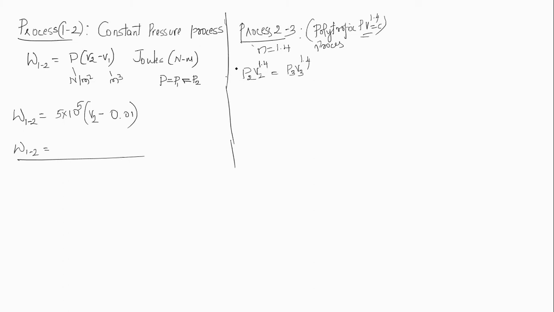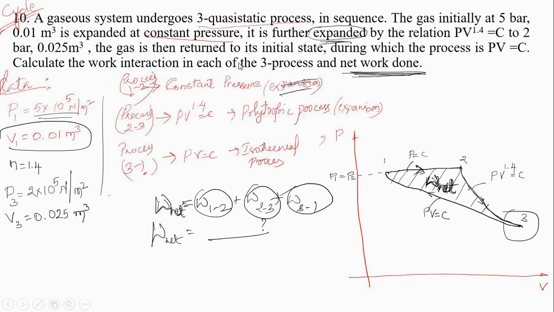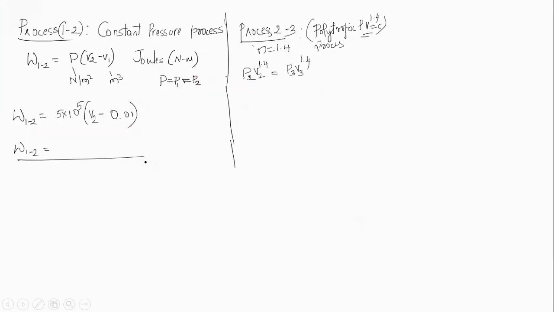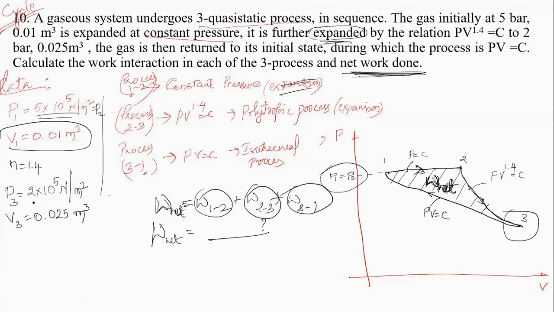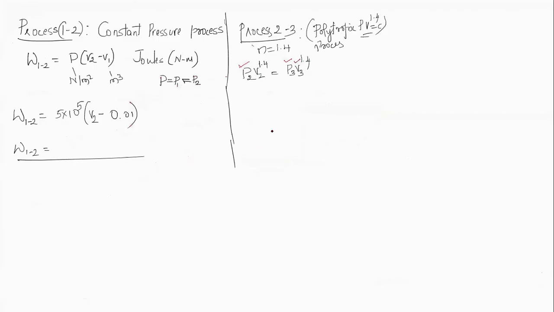Do you know P2? Yes. P2 is equal to what? P1. As it is a constant pressure process, P1 is equal to P2. Therefore, this P2 value is known. And the P3 value is given in the problem, and the V3 value is also given. That means P3, V3 and P2, all the three values are known. The only unknown term here is V2. We will come to know the value of V2.